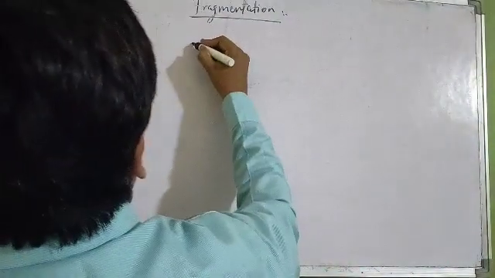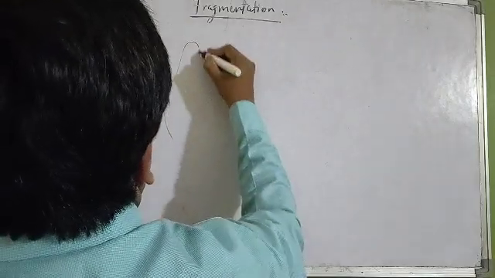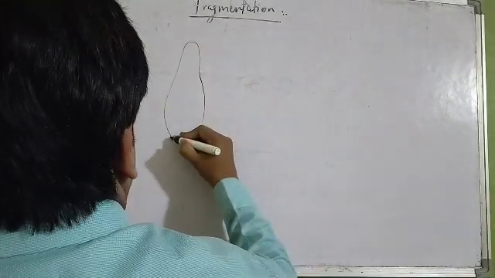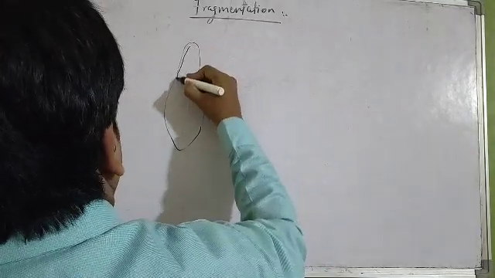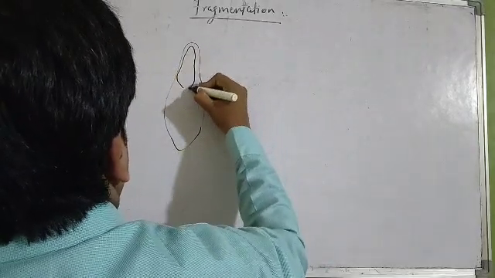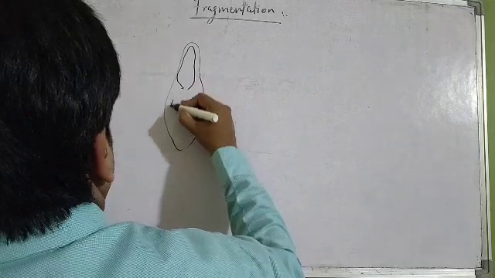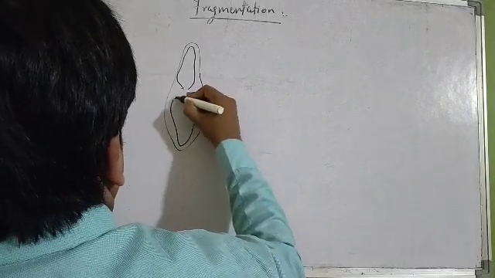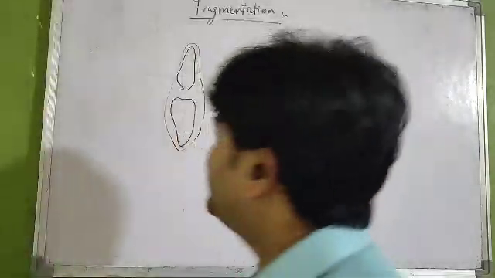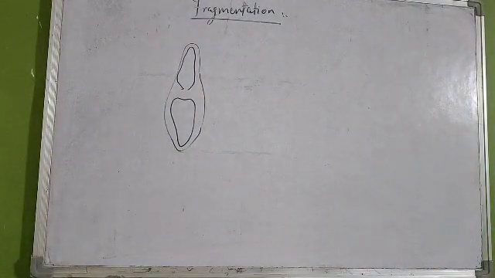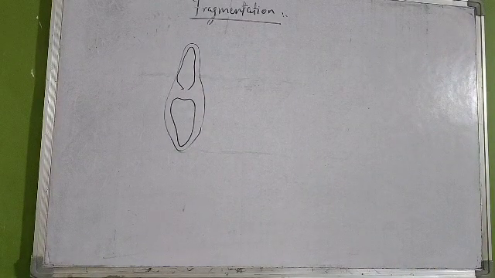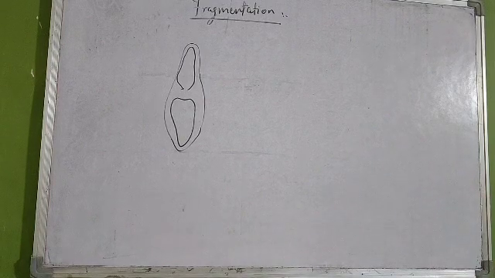See, suppose we talk about an organism such as planaria, so this particular organism will divide internally like this, and this particular fragment later on will detach itself from the parental body and grow as an individual.